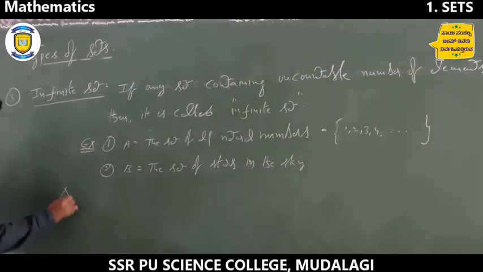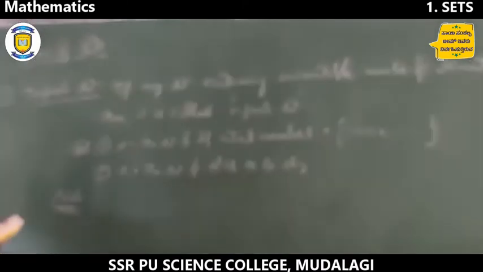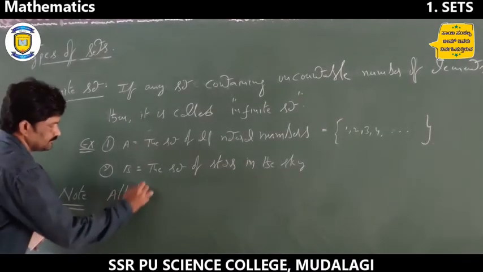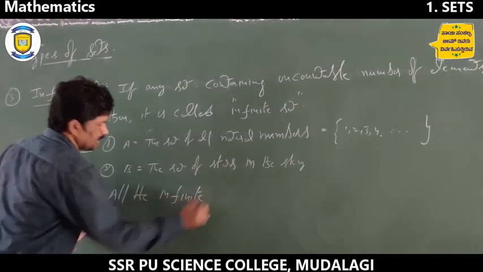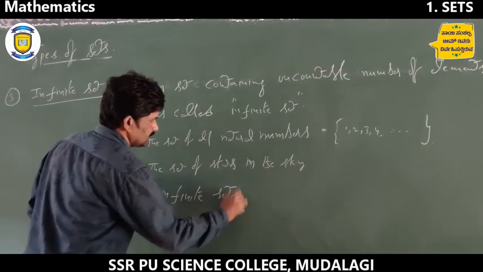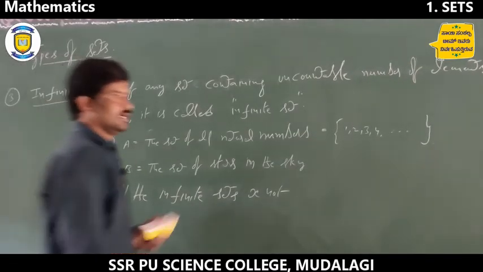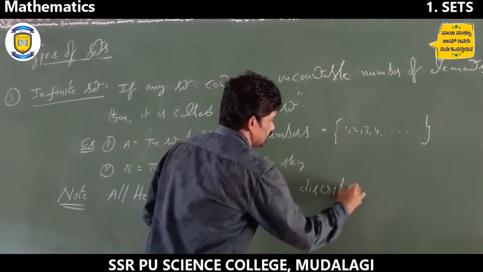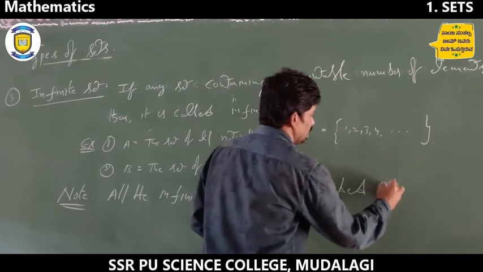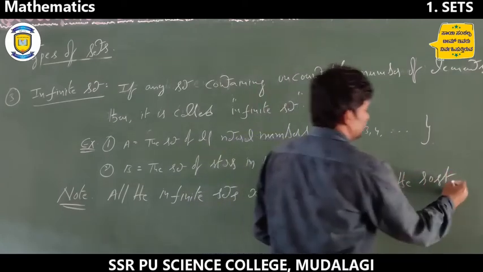Here, notice that all the infinite sets are not described in the roster form. It is not possible to describe them in the roster form.